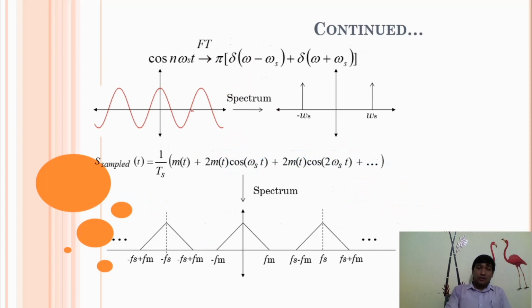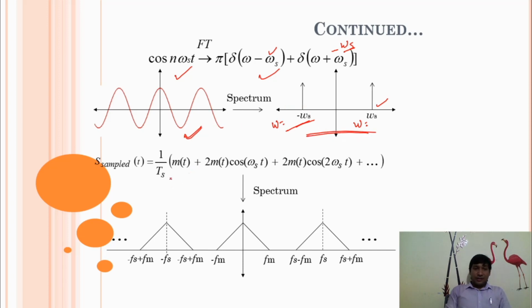Next, this is the Fourier transform of cos nωst. The Fourier transform of cos nωst is π[δ(ω − ωs) + δ(ω + ωs)]. It means when we draw this Fourier transform, we get two pulses, one at ω equal to ωs and the next pulse at ω equal to minus ωs. So the Fourier transform of this cosine is like this.